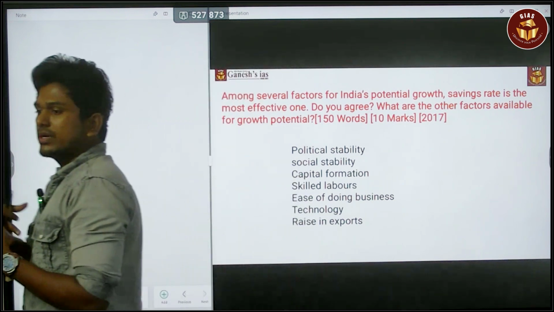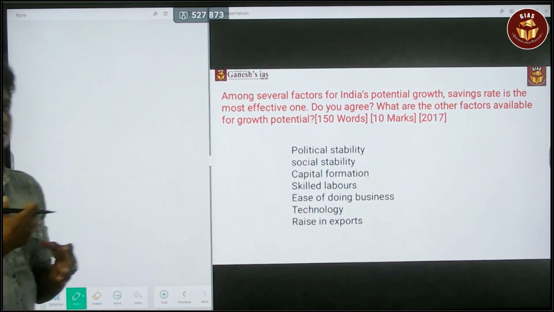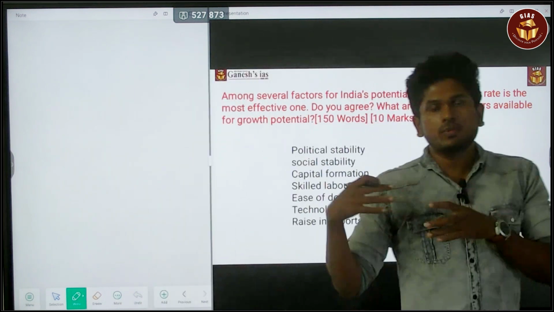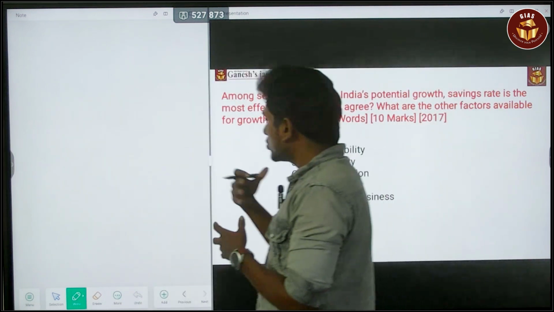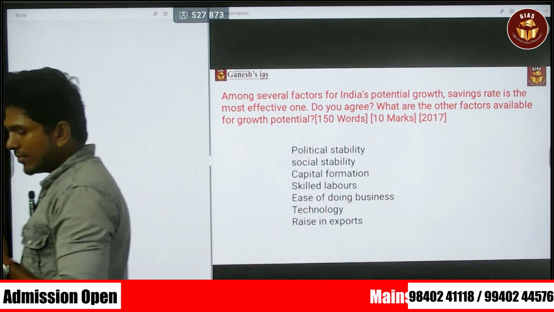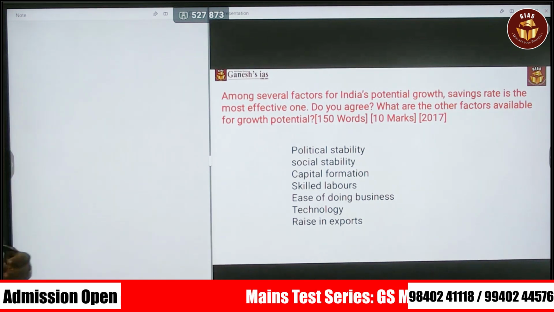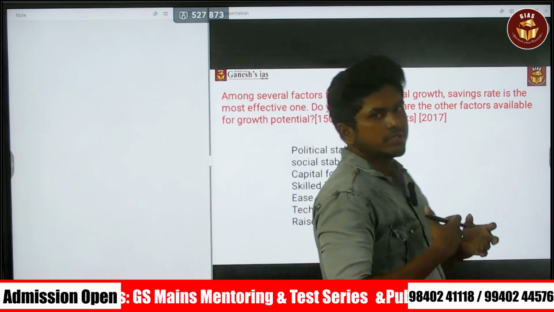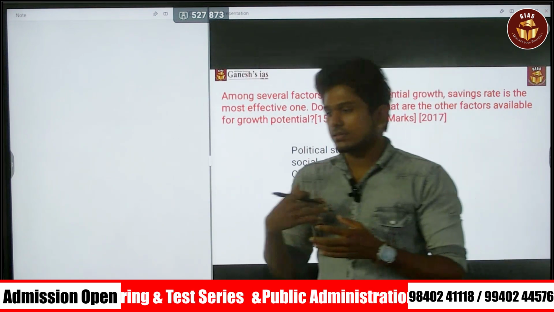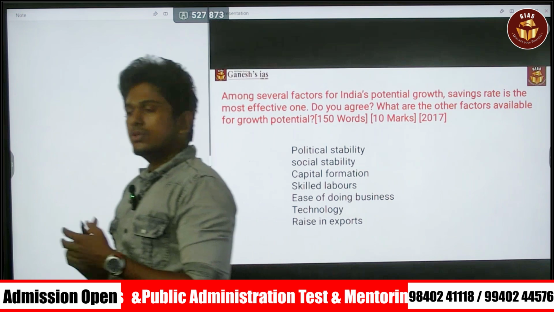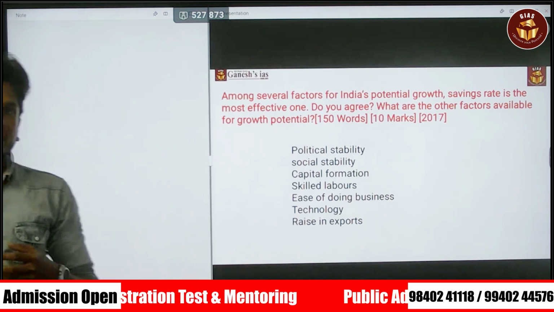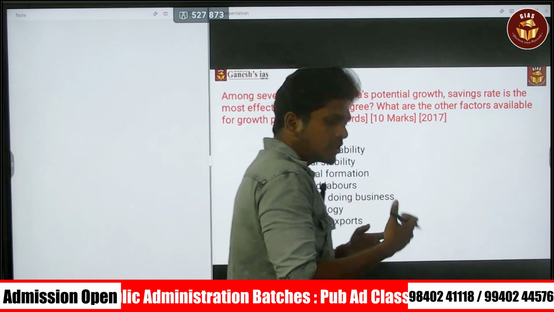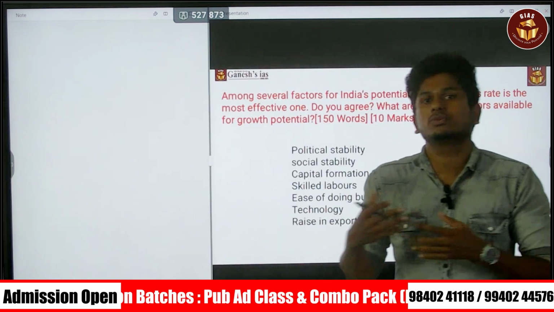It is more rigid compared to other countries. Next is social stability. It is a peaceful country, without major riots or protests. If there is political and social stability, that will lead to the potential growth of the country.